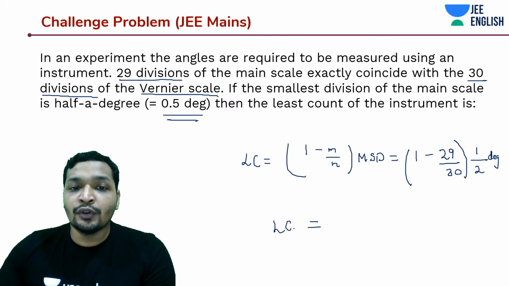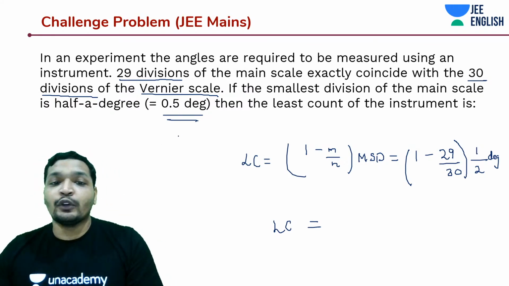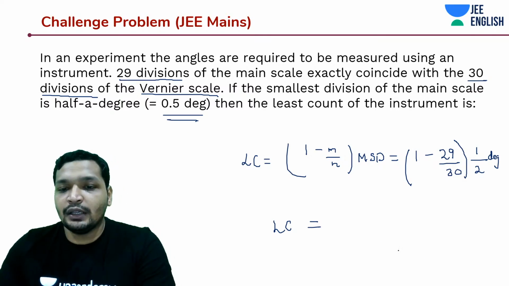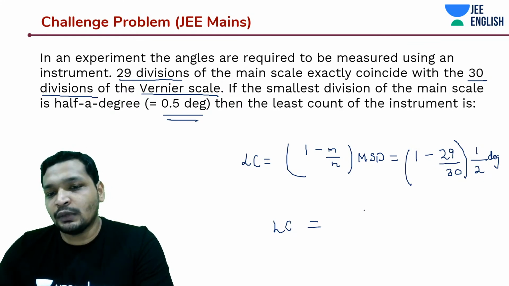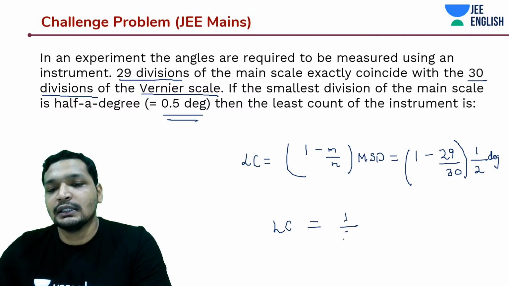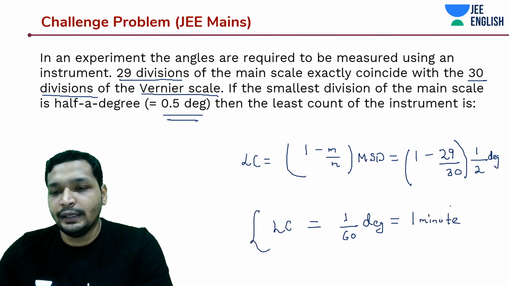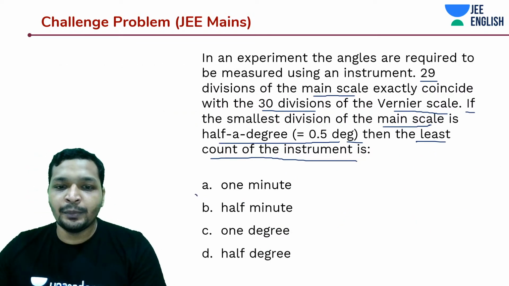And you of course know that if your main scale can measure 0.5 degrees, your least count has to be less than that. And how much is this? 1 by 30 into 2, how much is that? 1 by 60 degrees. 1 by 60 degrees is equal to how much? 1 minute. Right? Really simple.